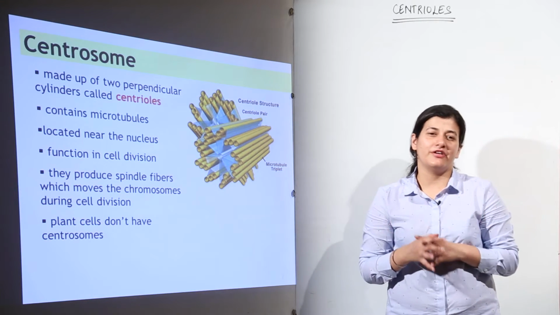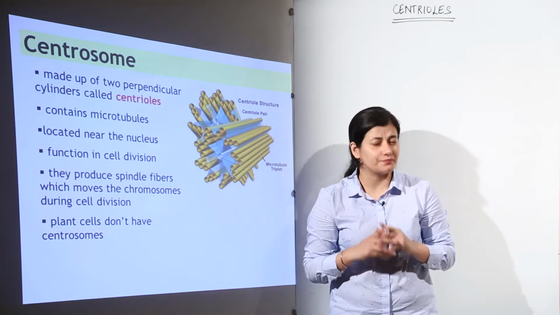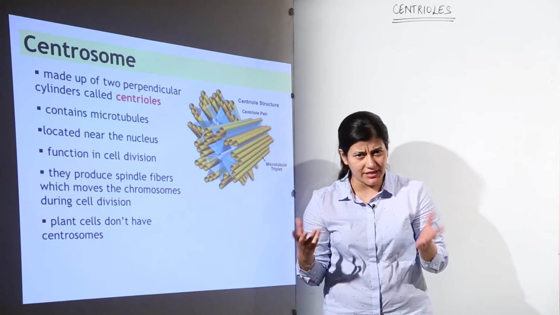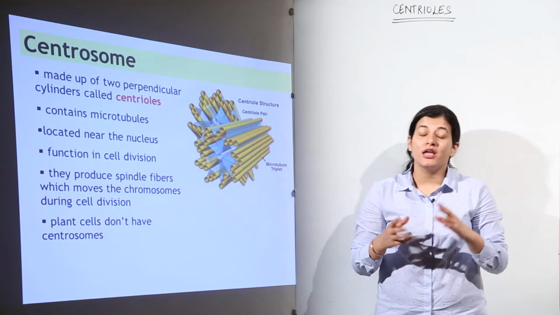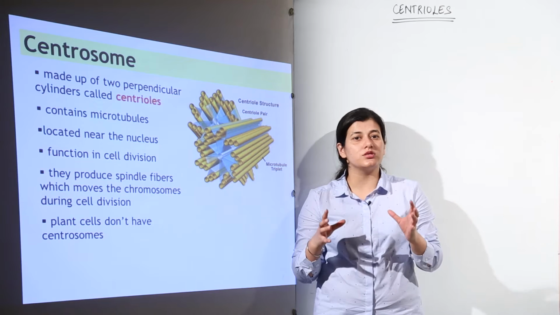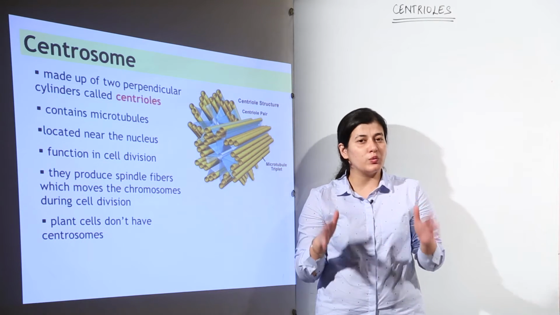Now that we are aware of the ultrastructure of the flagella, or we may say cilia, both flagella and cilia, we are quite aware of their structure. We have a similar ultrastructure of another organelle which is exclusive to the animal cells. Now, which is that organelle?